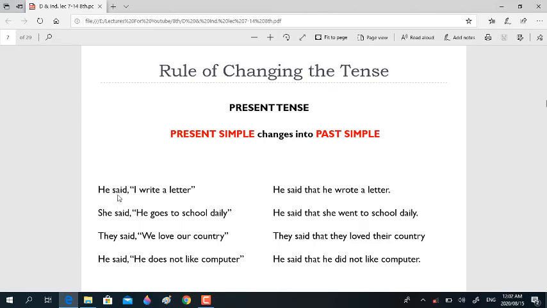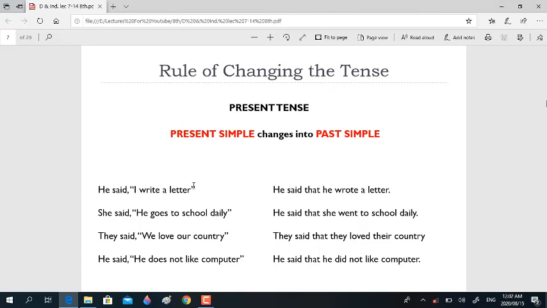It means if the reporting verb is in the past tense, like he said, this is in past, then the tense change, along with the other changes, will occur in the reported part.